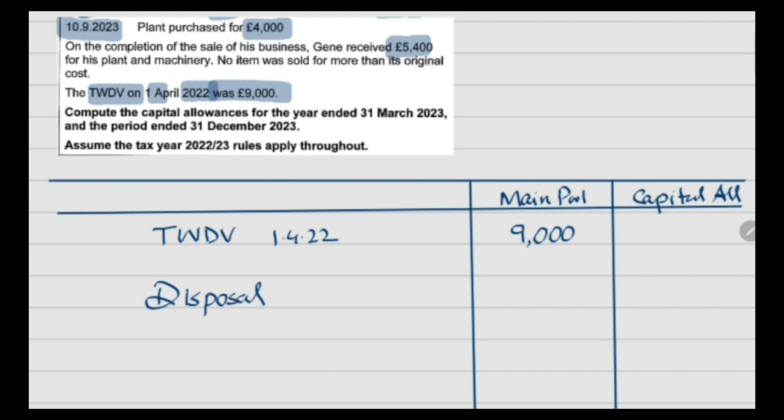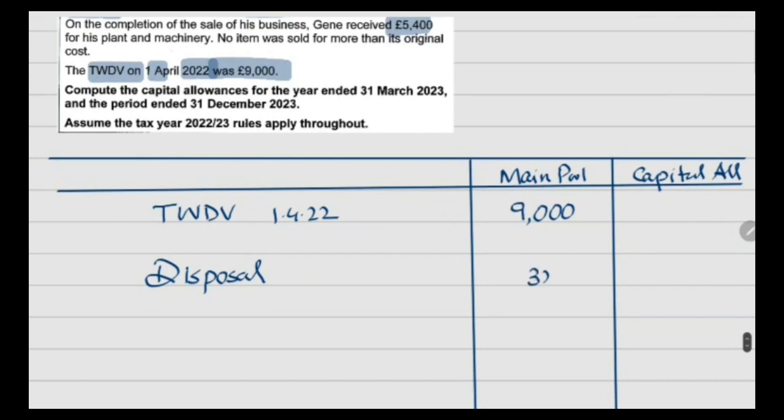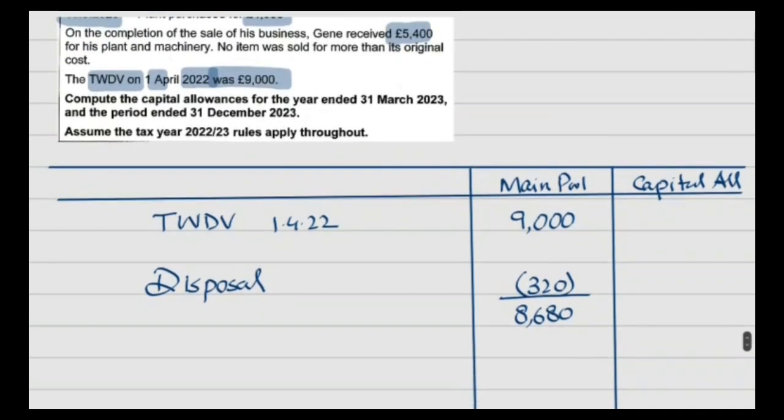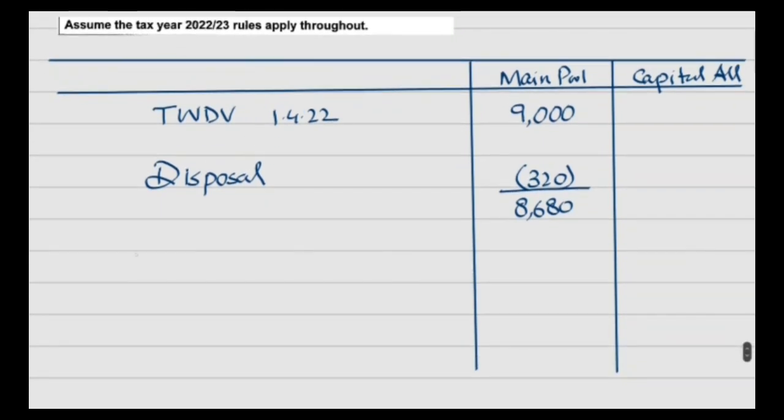So we have to compare 320 with 2000 because purchase price 2000 or 320 sale proceed. So whichever is less, 320 would be deducted from here, and the remaining value would be 8680. On this, we have to calculate written down allowance, because remember that this is not the final period. Only in the final period हमें written down allowance provide नहीं करना होता, फर्स्ट ईयर अलाउंस या एनुअल इन्वेस्टमेंट अलाउंस प्रोवाइड नहीं करना होता. आपके पास, हम अभी किस पीरियड की बात कर रहे हैं, ये 1 अप्रैल 22 से 31 मार्च 23 की बात है. सो यहाँ पे आपके पास राइटन डाउन अलाउंस प्रोवाइड किया जाएगा.